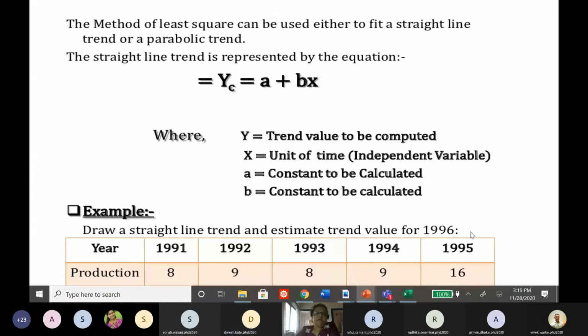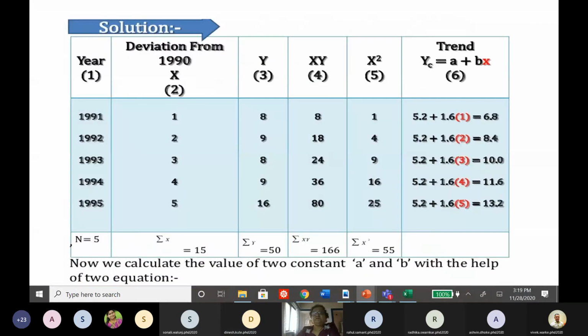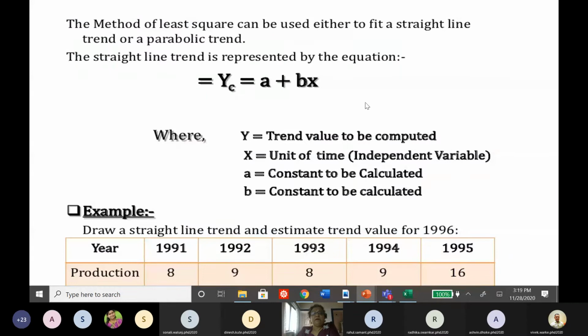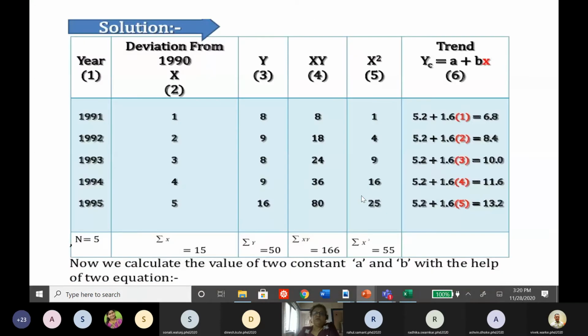Now, whatever I have explained is, I think, given in this. From this equation, we have calculated a and b. Here, y is a trend value, and x is a unit of time. It is the independent variable. These constants are to be calculated. So now you know how to calculate those constants. Here the constants are calculated separately.